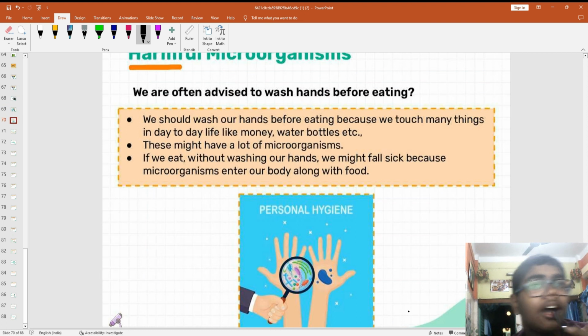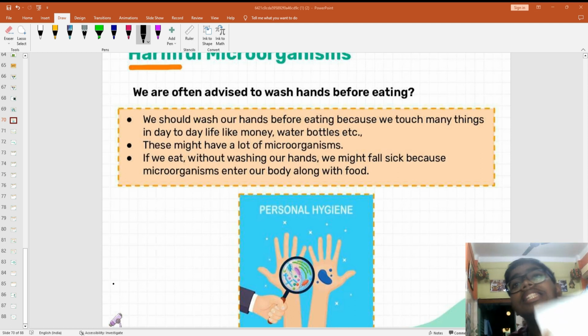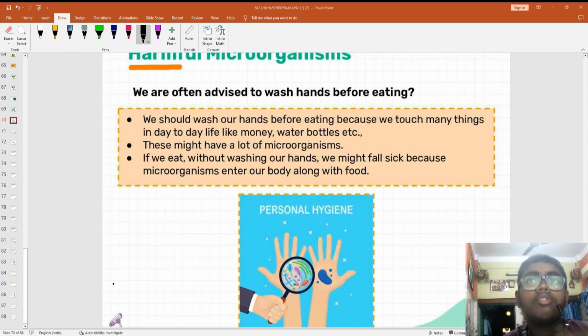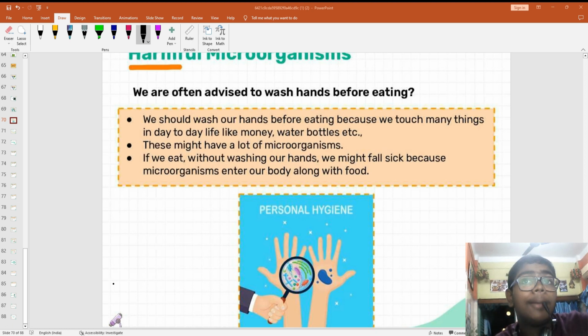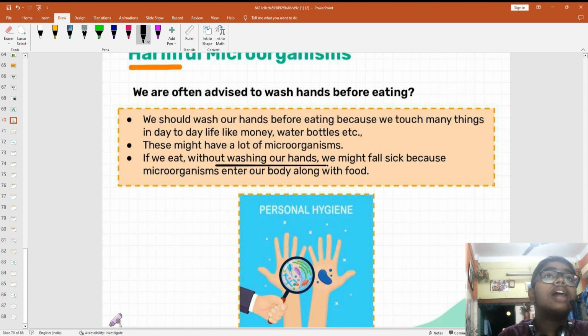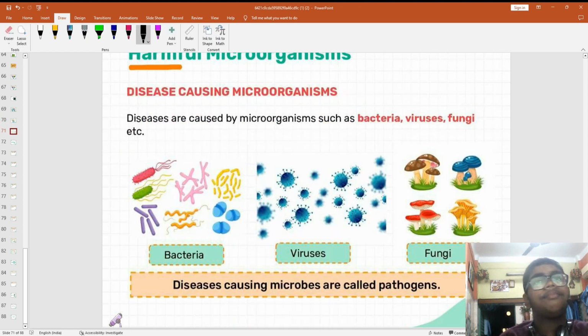It's the harmful microorganisms that cause disease. So we should wash our hands before eating because we touch many things. Every thing, like this copy, has millions and millions of microorganisms. We are touching it now, so we have to wash the hands because microorganisms are on our hands. If they get inside our body, maybe it's a virus or bacteria, then it will cause disease. So we should always wash our hands before eating.